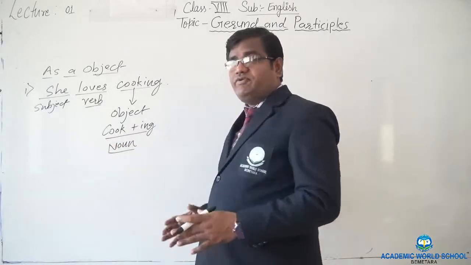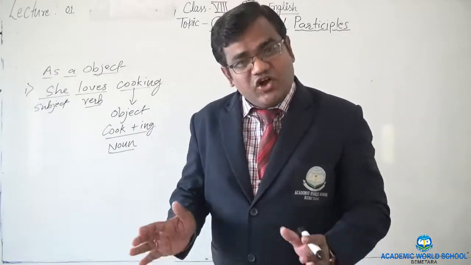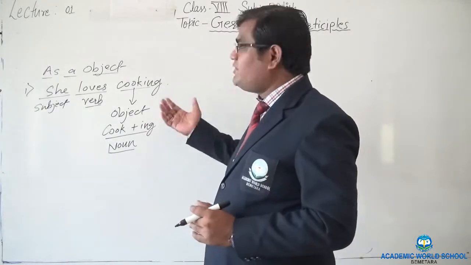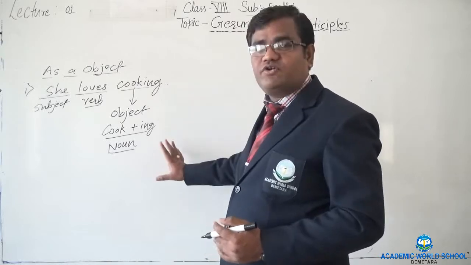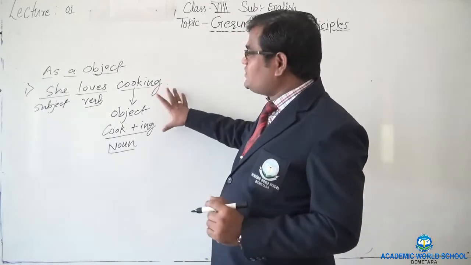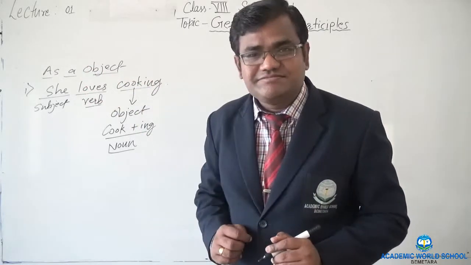We are talking about the entire procedure of cooking, not one particular person doing it. She loves cooking, not a particular action, and therefore this is called a gerund in the sentence, right? So we saw gerund functions in the sentence as subject.